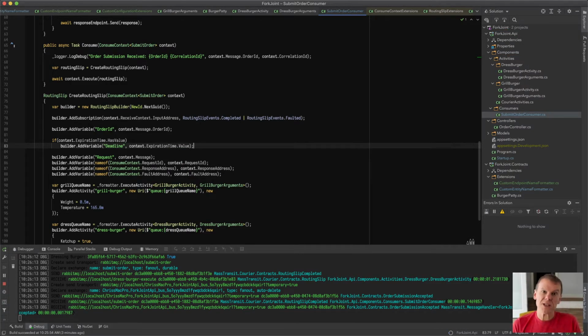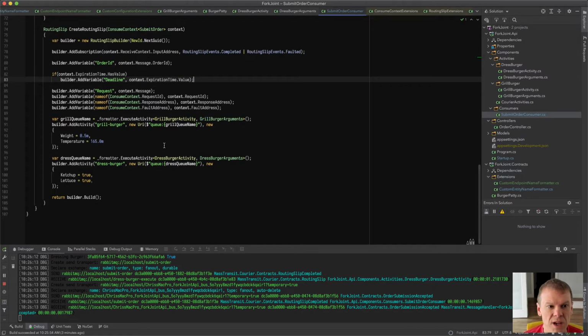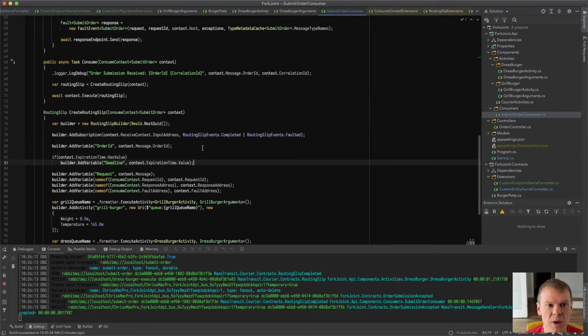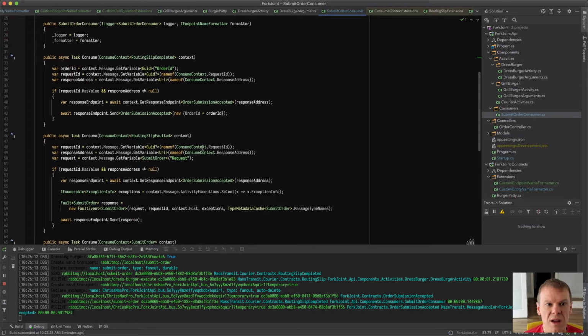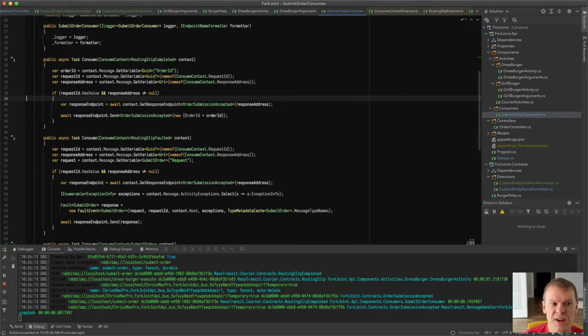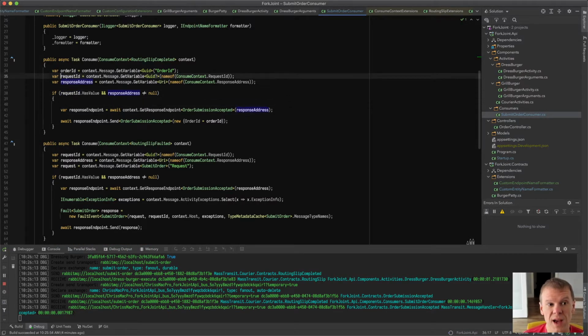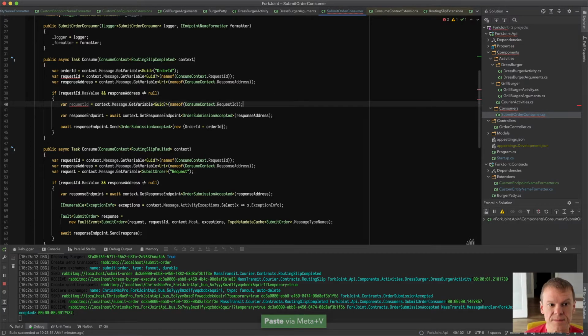I could find out that if messages were backed up and the grill was backed up and the person wasn't going to wait 15 minutes for a burger, we could just cancel that back out. So we could capture that to handle the request, and then within the routing slip completed event, we could check if it has an address, and we could also pull that and check that deadline if it's present.